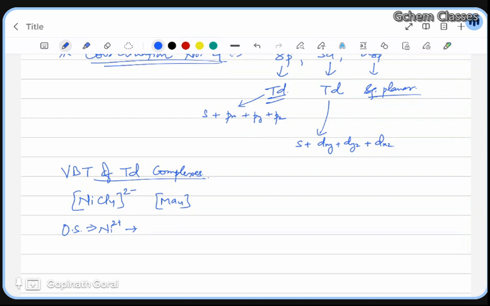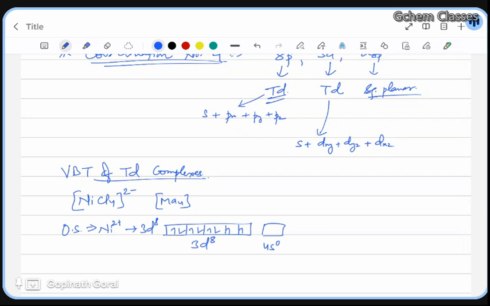As I told you, in d orbital you should be aware of the outermost electronic configuration with respect to +2 oxidation state, because that is only going to help you out. It will make your journey very easy. So nickel at +2 oxidation state, if you draw 3d 1 2 3 4 5, so 3d8 and then 4s0, because nickel at +2 oxidation state will have only 3d8, right? So 1 2 3 4 5 6 7 8.